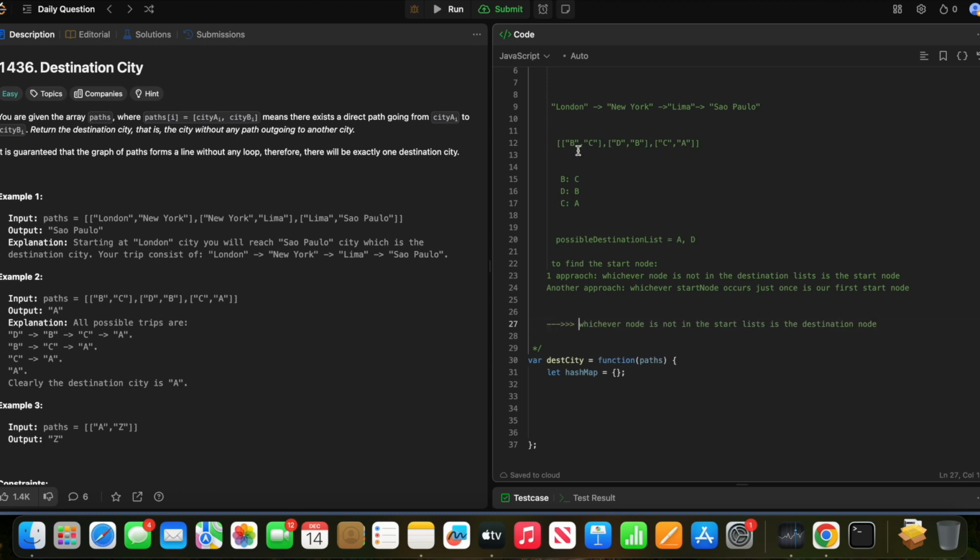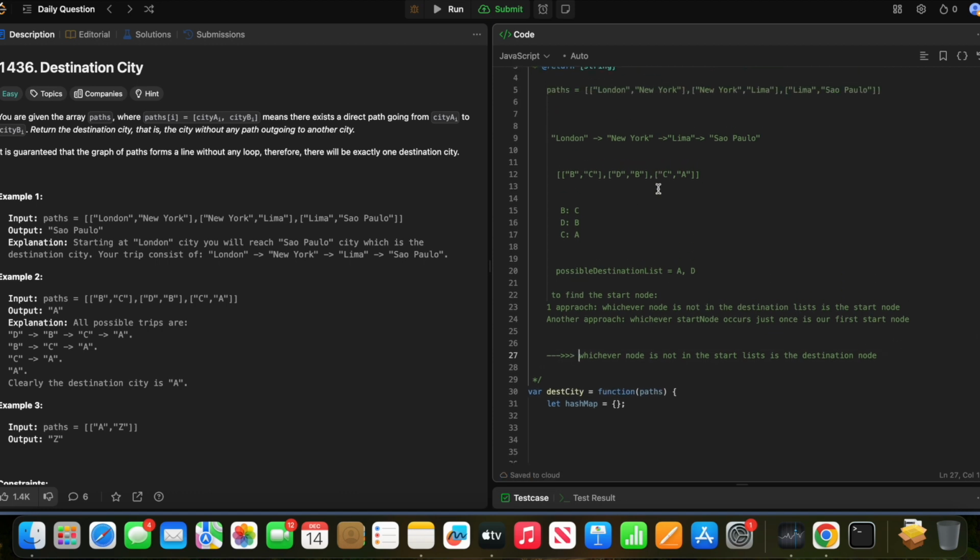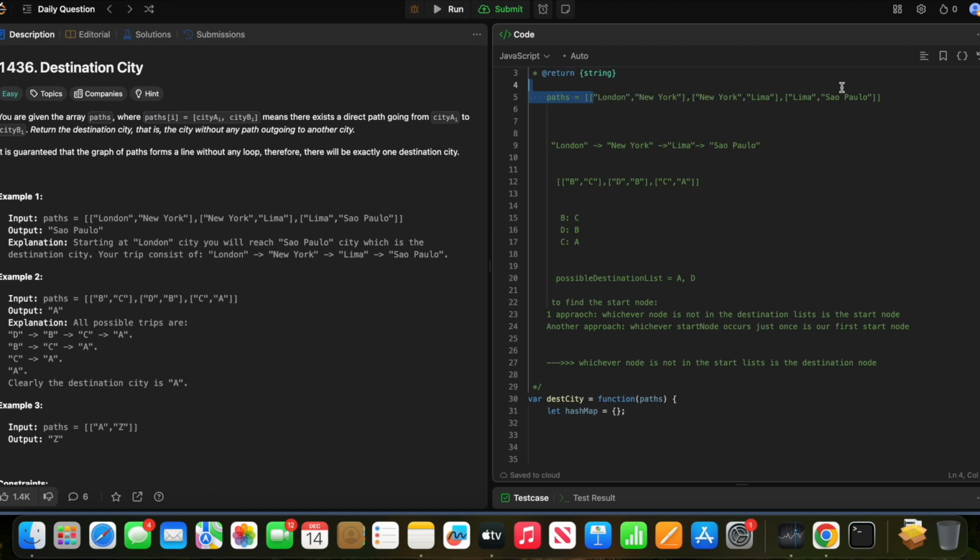So I can just create a set of all the start list: London, New York, and Lima. And I can create a set of all the nodes, and whichever one is not in the start list will be the destination node, right?